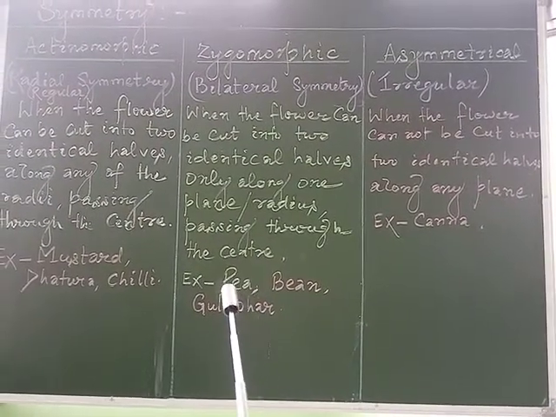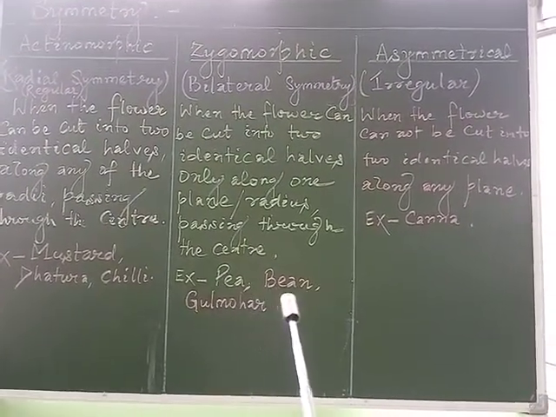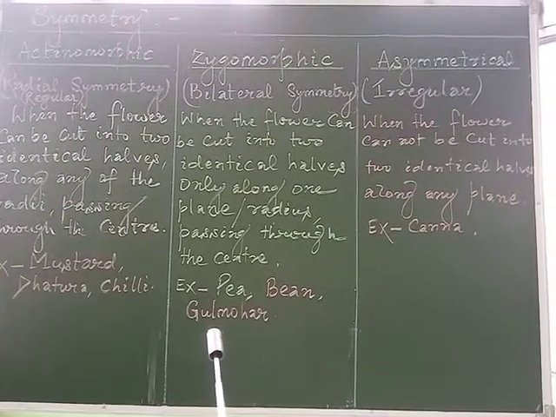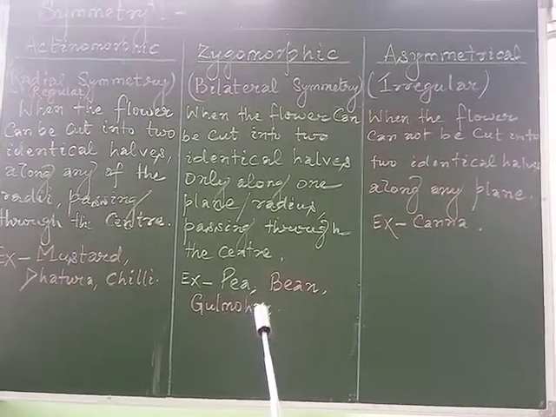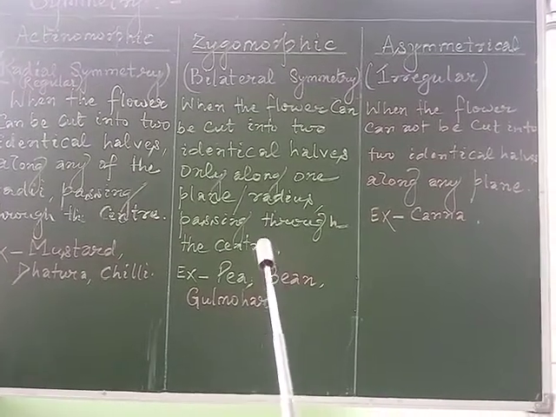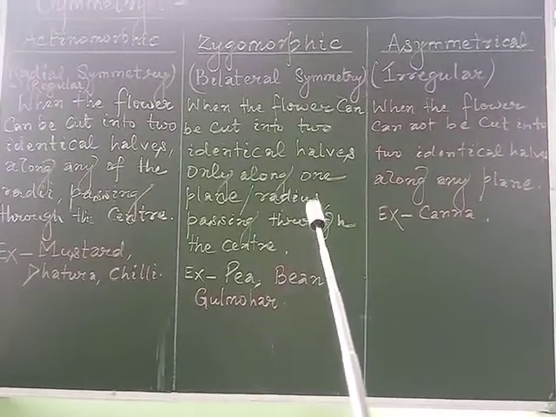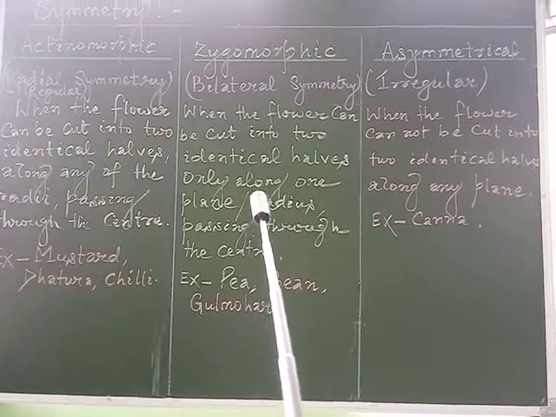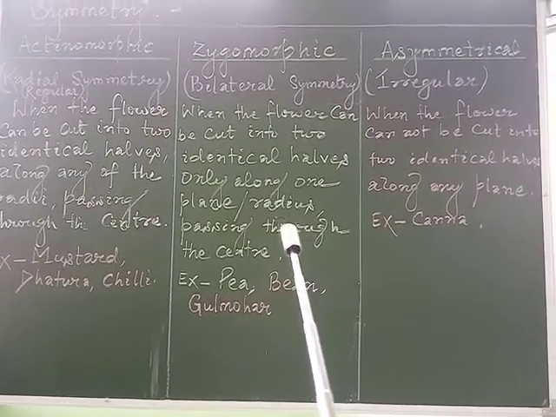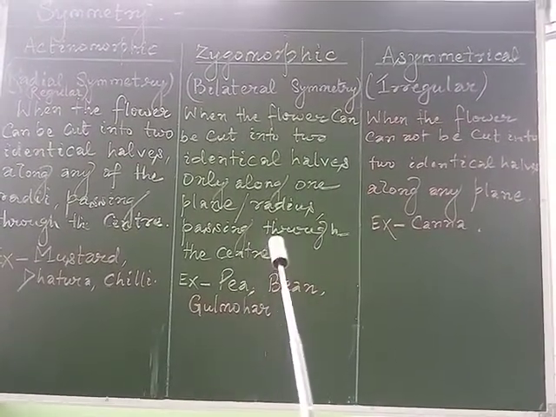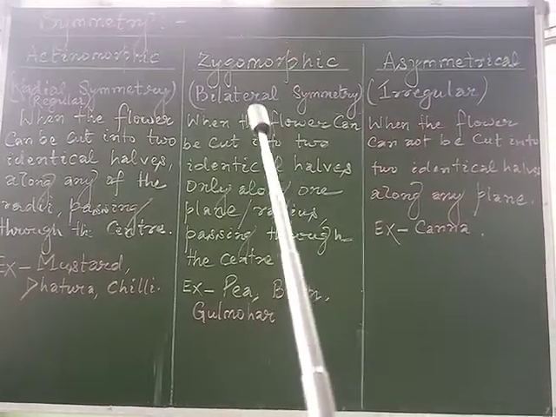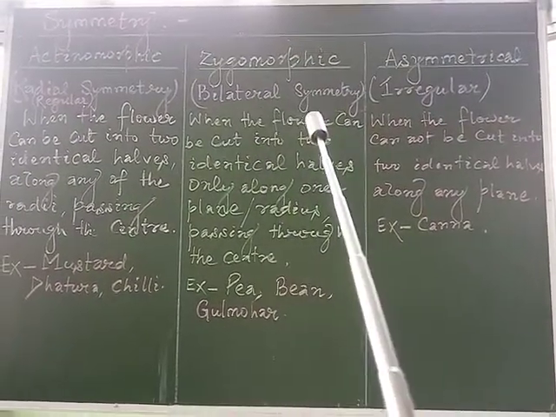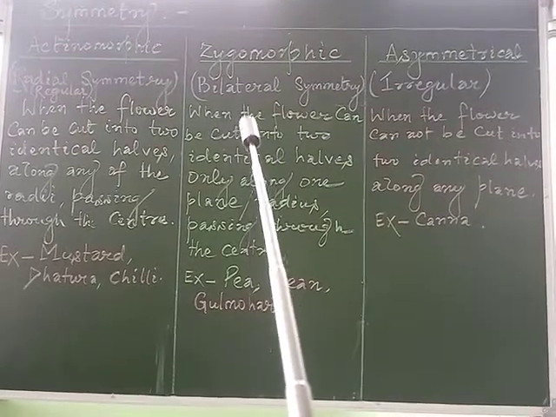For example, in the case of pea flower, bean flower, gulmohar, etc., we may observe that the flower can be cut and divided into two identical halves only through one plane passing through the center axis. So in such cases the flower is called zygomorphic, or we may say the flower is showing bilateral symmetry.